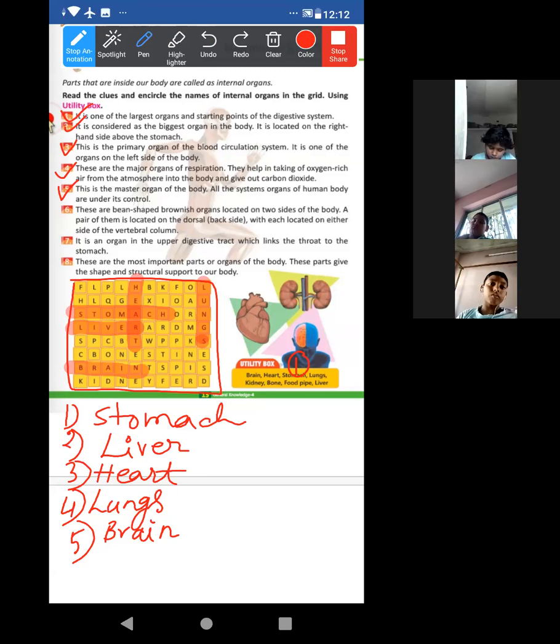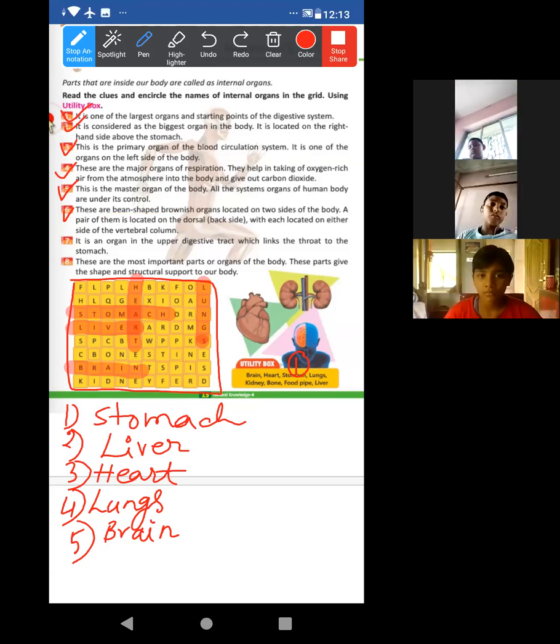Now I'll read the sixth one. Sixth one. So these are bean shaped. So bean shaped means, by this word you can understand. Which one is bean shaped? In science you learn kidney, no? Even no need to read the other part, but you have to read. Just look, I am reading the other part also. It is bean shaped. Brownish. Definitely brownish. The color is brownish. Yes, even you can look at the figure.